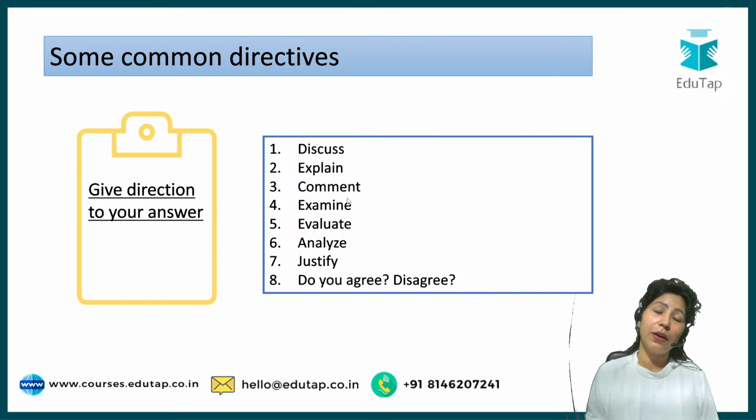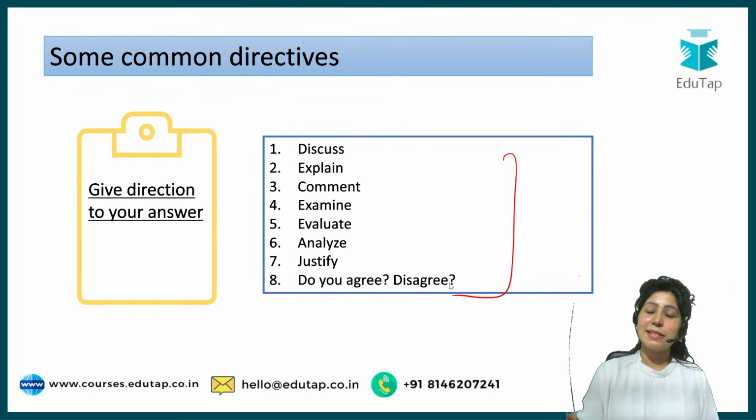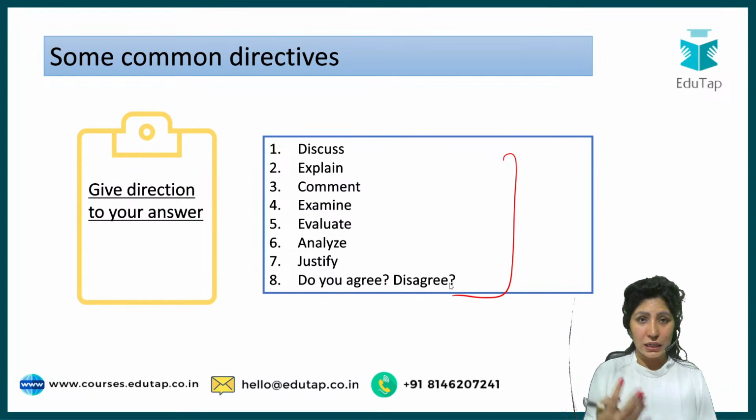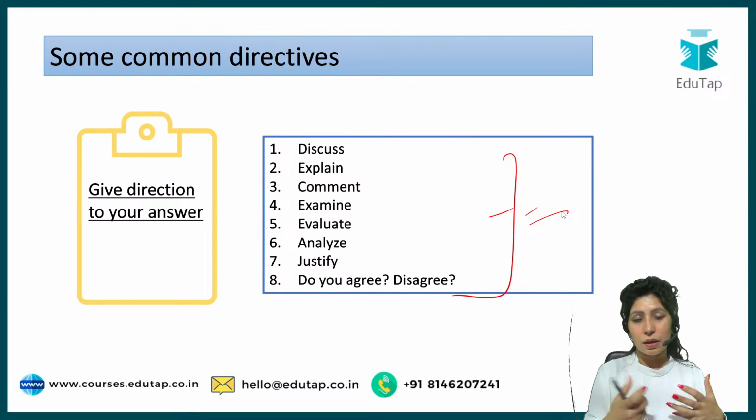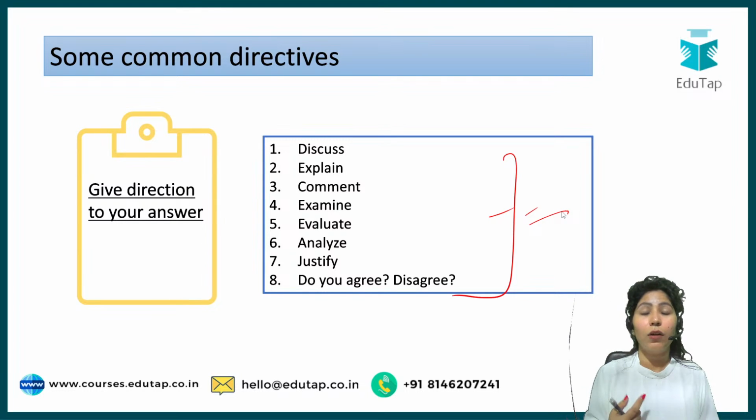Do you agree or disagree? I'm sure that these are some of the common directives you must have seen in your questions. As far as the RBI Grade B examination is concerned, in all of these directives, you just have to give the content in a very structured manner. So this phase 2 examination does not play a lot around directives. This is something that we'll just understand, that this is the actual interrogation part of the question.